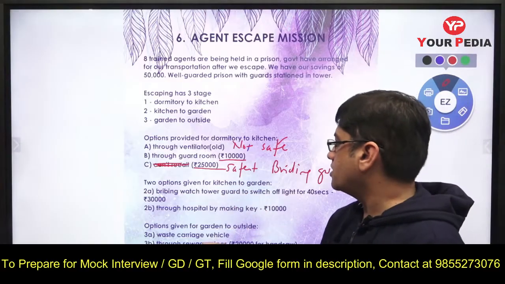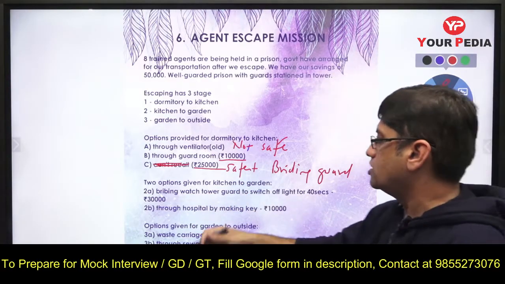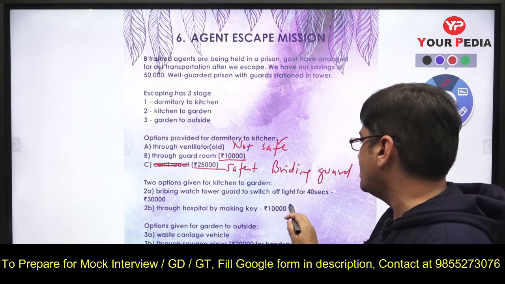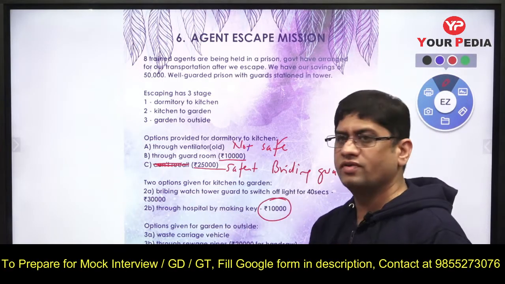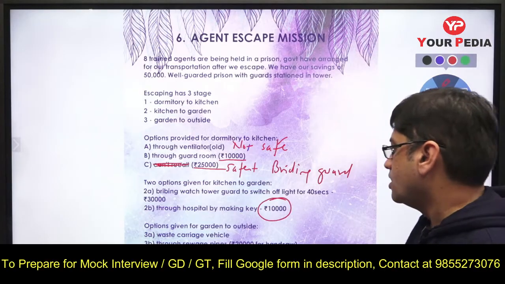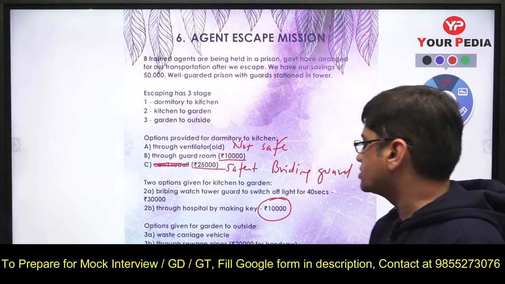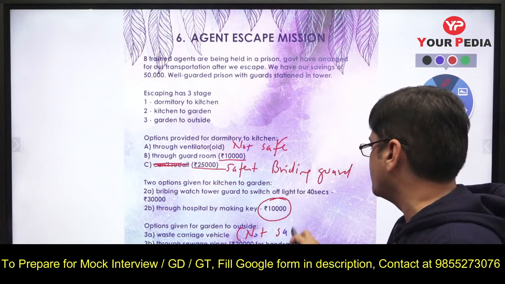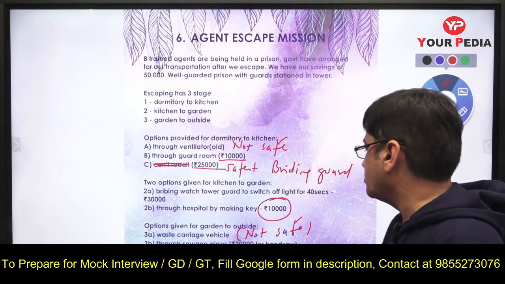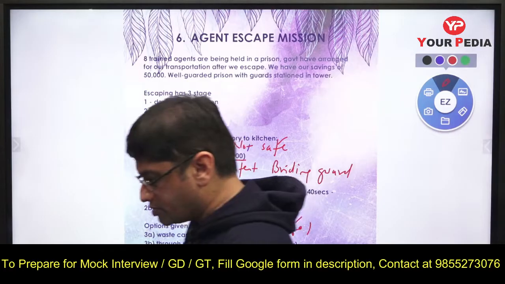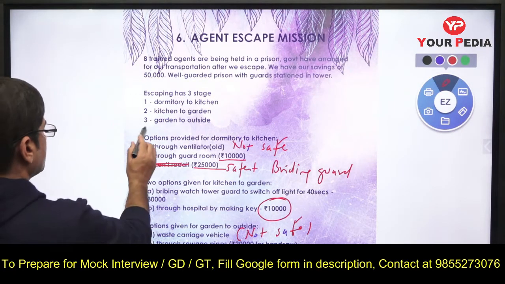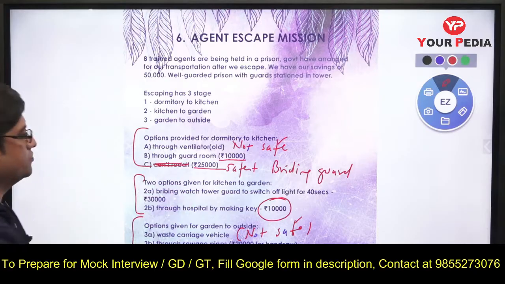Second is kitchen to garden. If you bribe the guard, it costs 30,000 rupees. Through hospital, by making the key, it is 10,000 rupees. Not as safe as 30,000, but it is safe. And third is from garden to outside: waste carriage vehicle, which is not safe, and then sewage pipe, 20,000 rupees. These are the options. So in the first stage which option, second stage which option, third stage which option.